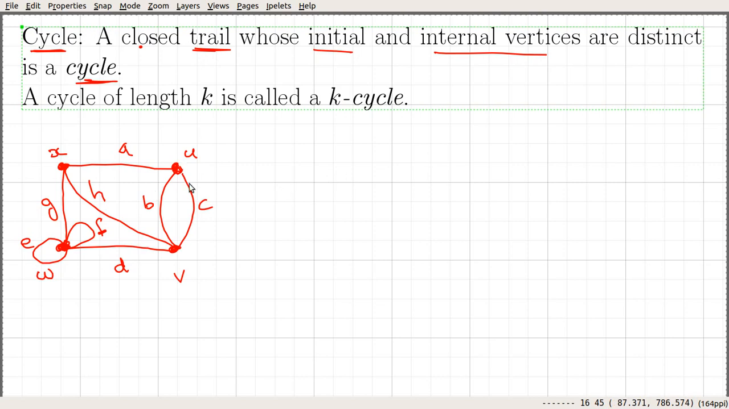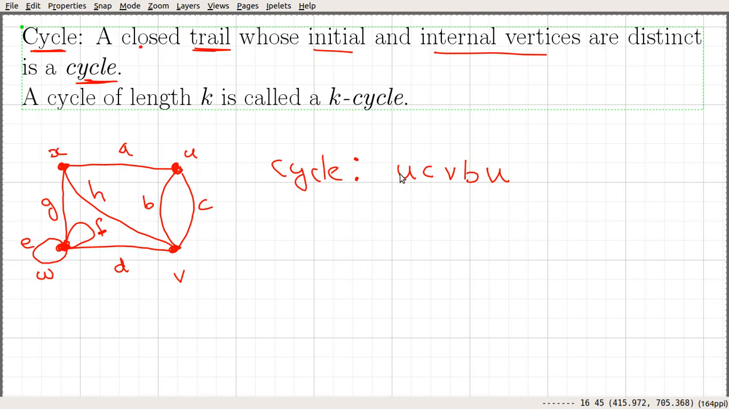For example, if you consider this graph, one possible cycle could be: you start at U, use edge C, you move to V, use edge B, you move back to U. So this is a cycle.